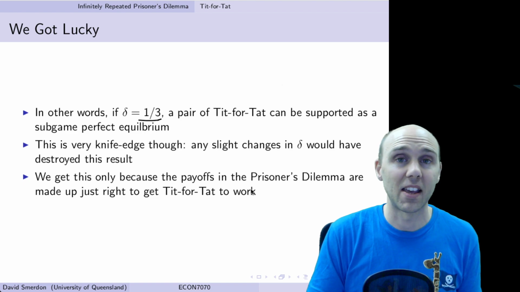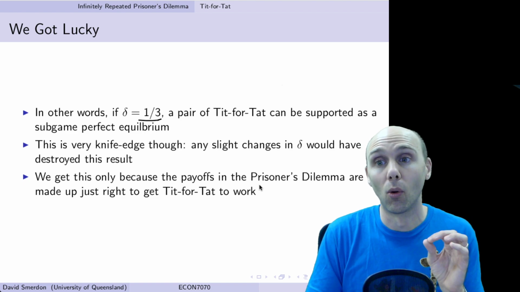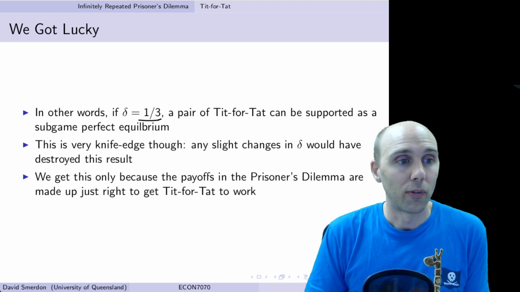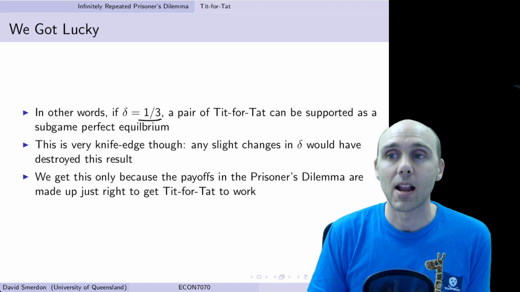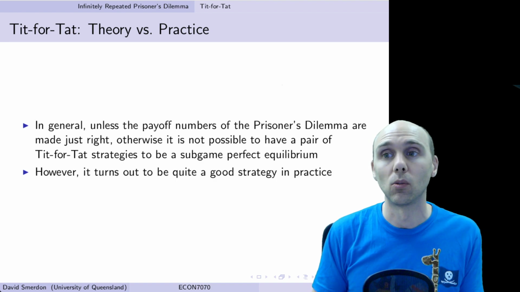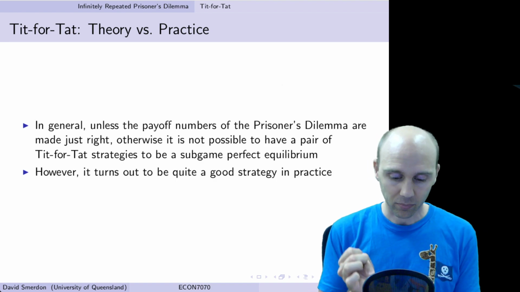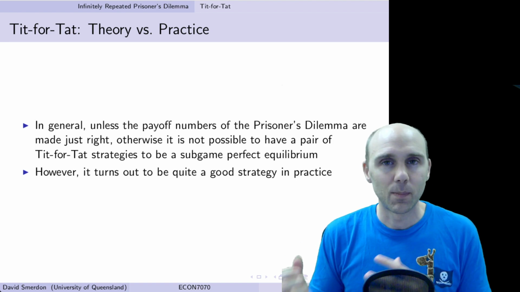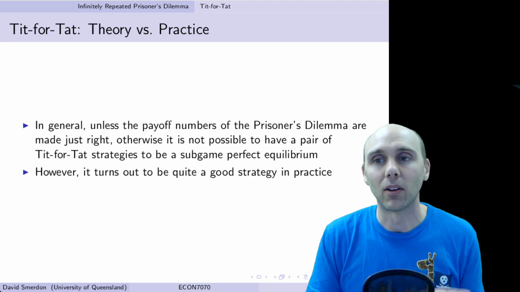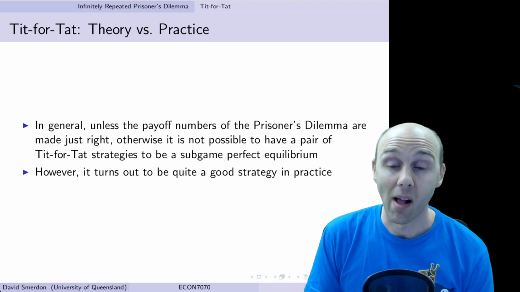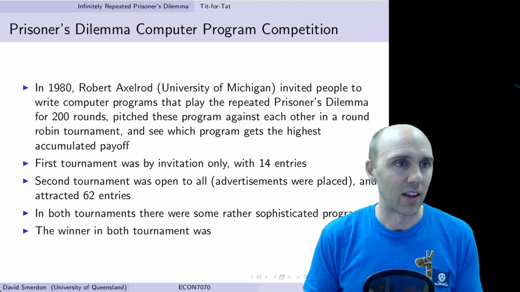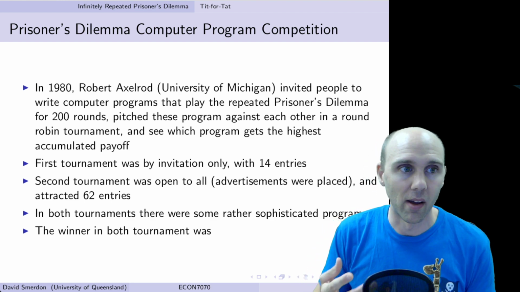And we only get it in this case because I chose these numbers to show the one example that gives us tit-for-tat working. So from a theoretical point of view, unless the numbers are just right, it's not possible to get this tit-for-tat strategy working out to be a subgame perfect equilibrium. But here is where experiments and theory are good tests and complements of each other, because it actually turns out that tit-for-tat, rather than grim trigger, is quite a good strategy in practice. And there have been further advances in game theory to try to explain why this is theoretically.